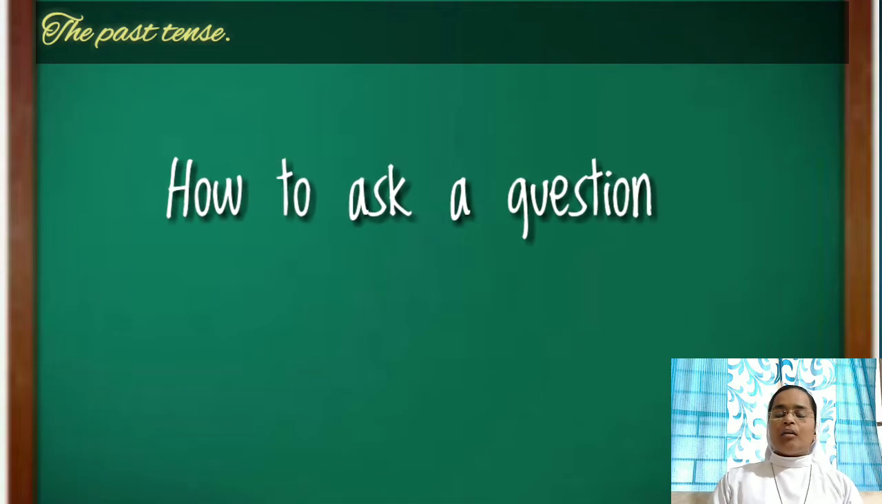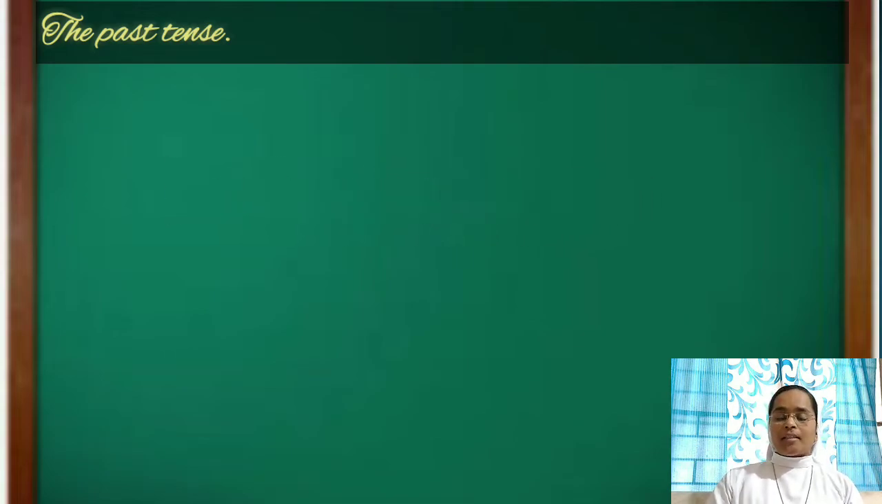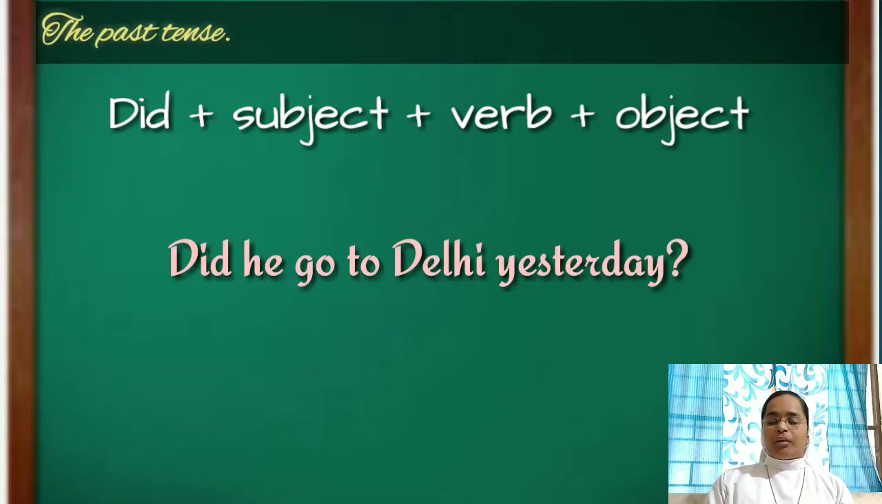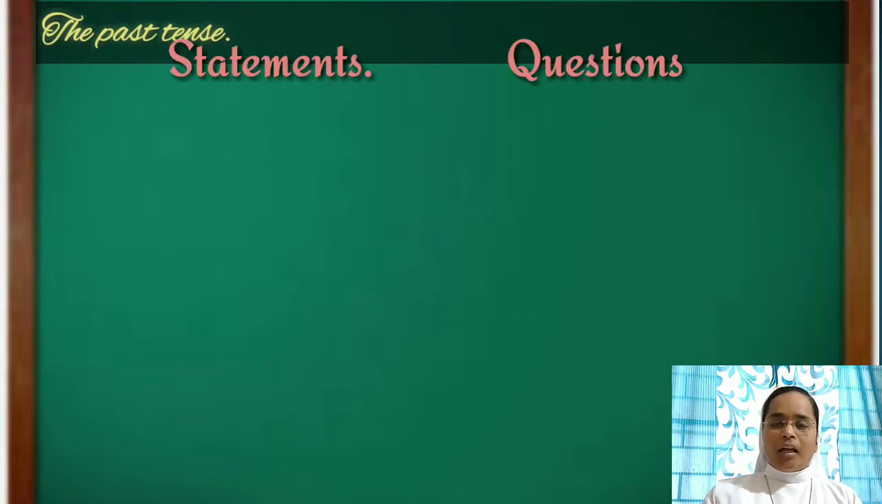Now we shall see how to ask a question in the simple past. The formula is did plus subject plus the first form of the verb and the object. For example, did he go to Delhi yesterday? Did you enjoy the party? Let's now try to change a statement into a question in the simple past.